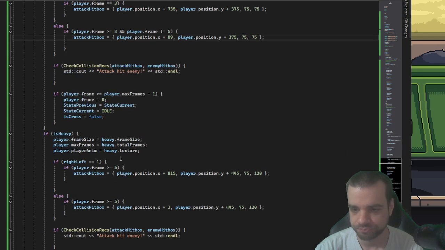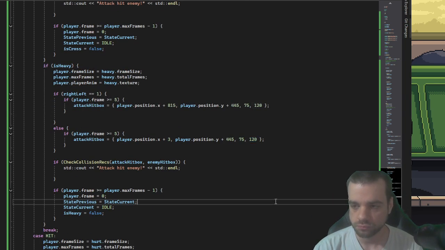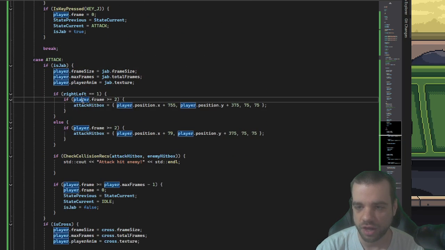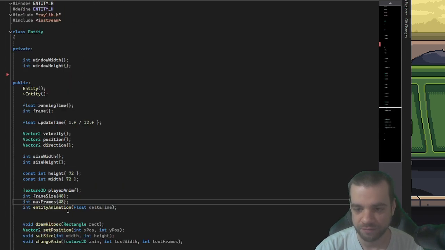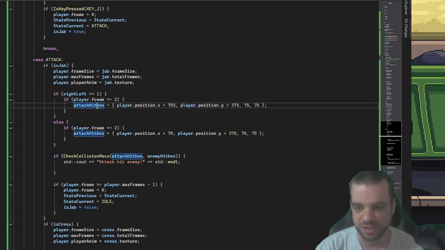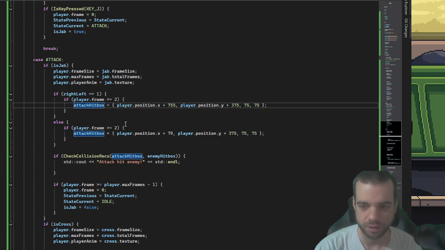And the size for the heavy changes, because you'll see in game the heavy is like a downward cross, kind of like an overhead right. And so it just needs to be different. And then I even added in a little bit of logic. If player frame is greater than or equal to 2, that frame variable here, then we use the hitbox. So only the frame duration of the character's arm extended triggers the hitbox.